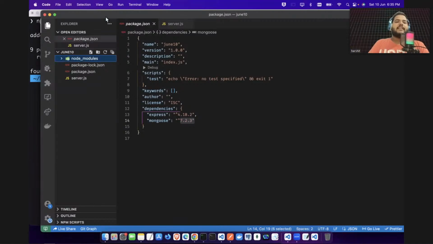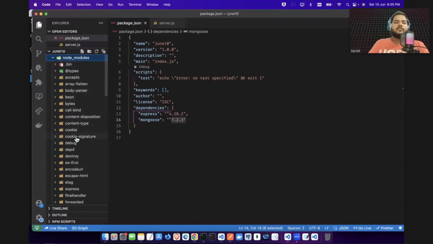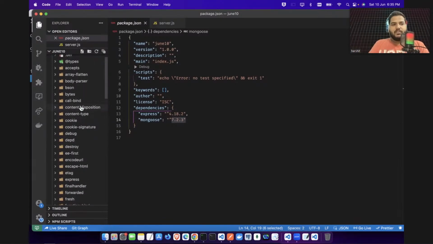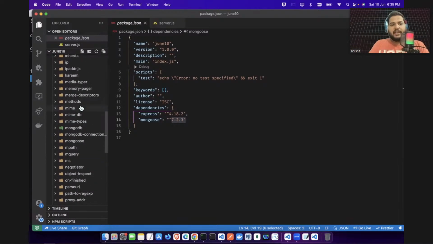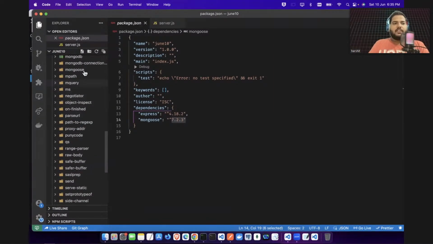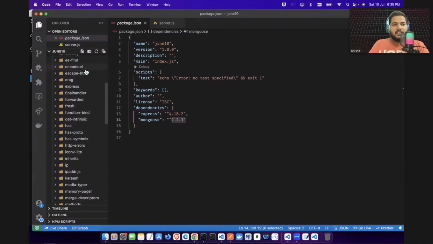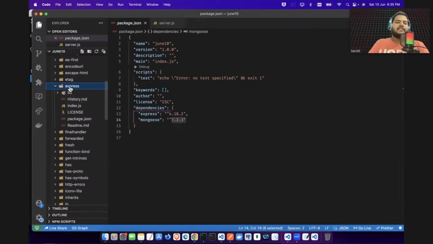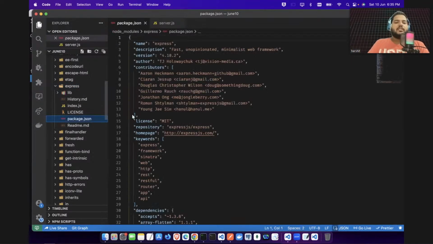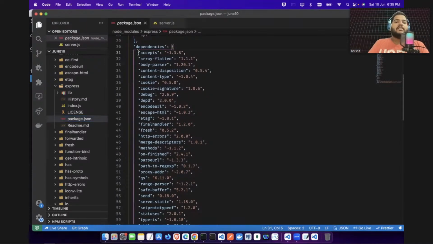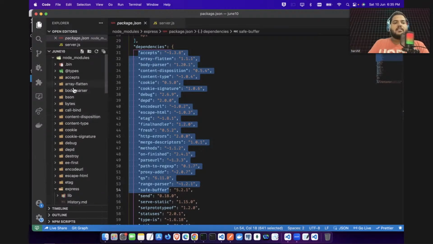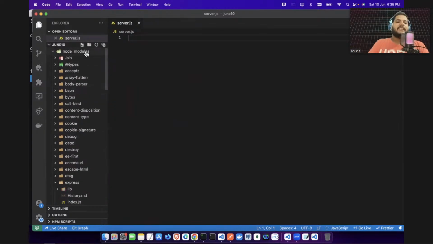Now you can see there's a folder here called node_modules. Node modules is the place where you have this express and all. If you go and see, let's say mongoose, here you can see mongoose is there. Express is also there, and in express you also have this package.json, right? If you open this package.json, it also has dependencies, these are the packages. So these packages are also installed. Whatever the dependency will be, all will be downloaded and it will be inside this node_modules.